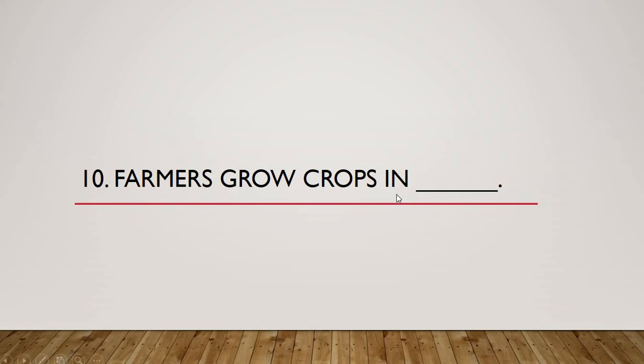Farmers grow crops in dash. I repeat the question. Farmers grow crops in dash. Where do they grow their crops? Where do they plant their seeds? I'll give you 4 seconds to think and write.